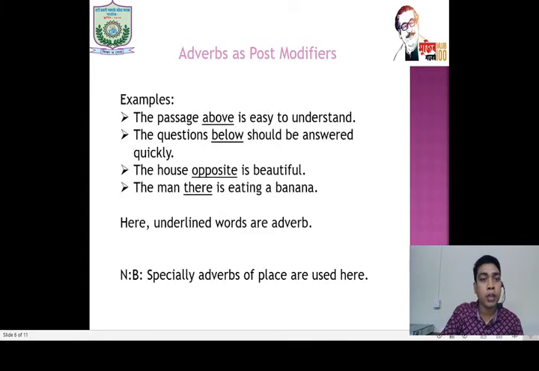Examples are: likewise, the passage above is easy to understand. The questions below should be answered quickly. The house opposite is beautiful. The man there is eating a banana.